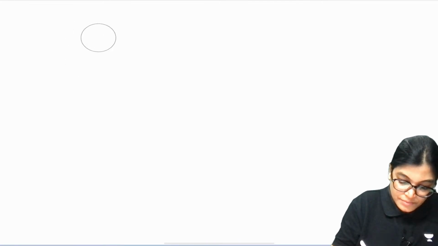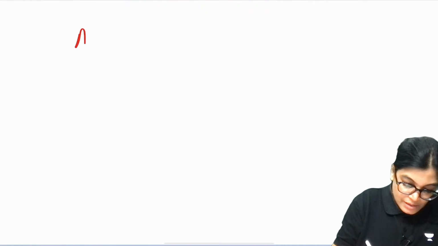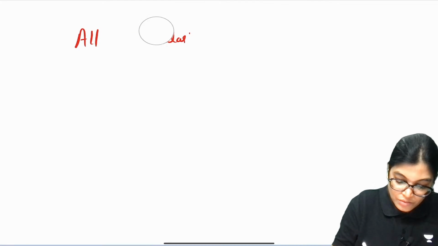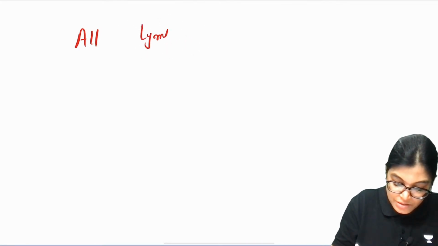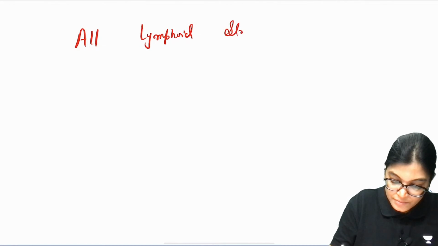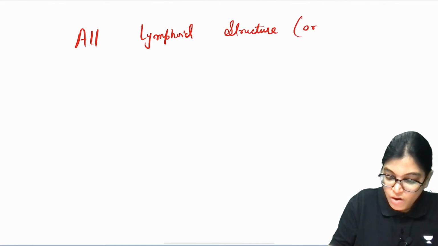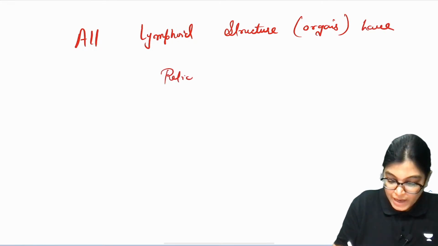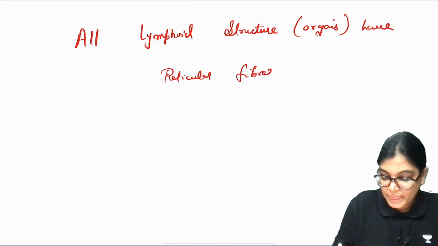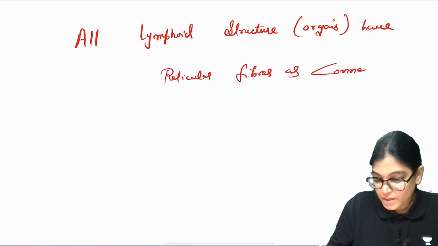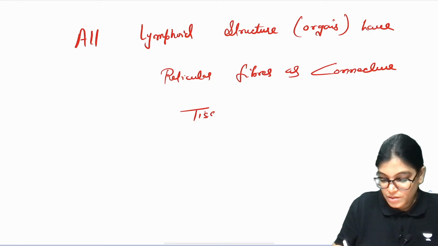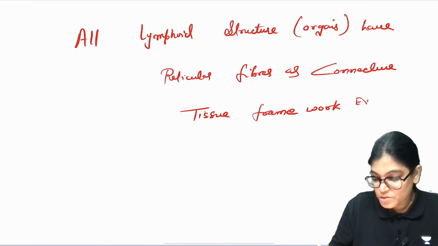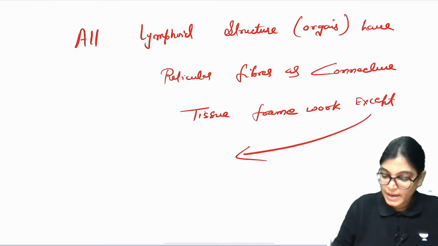All lymphoid structures, that means organs, have reticular fibers as connective tissue framework, except. The question is except which, the answer is except